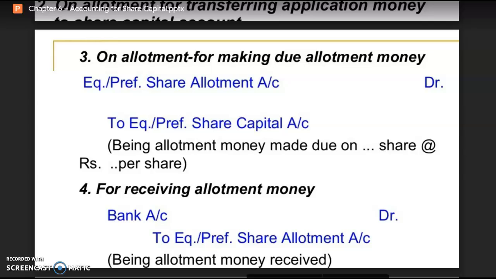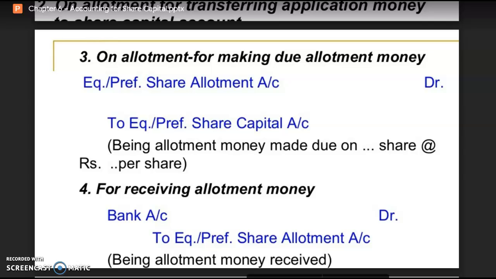At the application stage, first there will be the bank entry that application money is received. Unless and until the application money is received, it cannot be transferred to the share capital account. But at the successive stages, at the allotment stage and at the call stage, first the company will make the amount due on those shares and then it is received by the company.